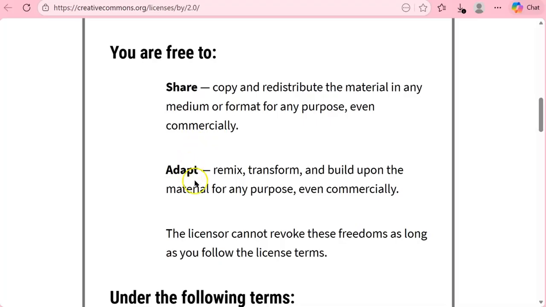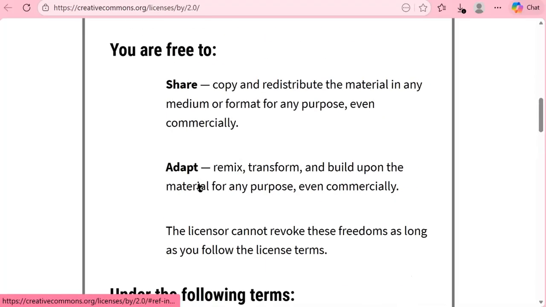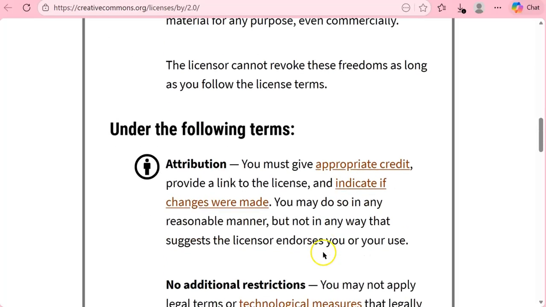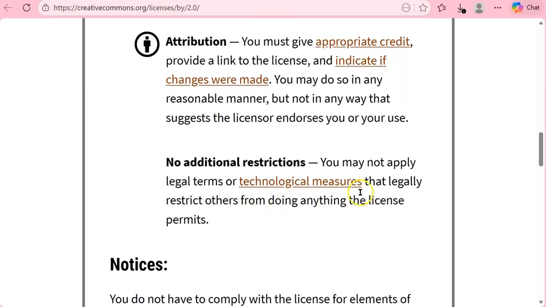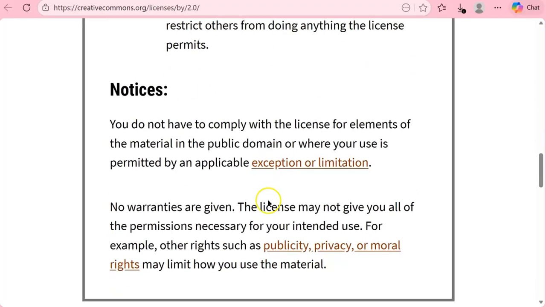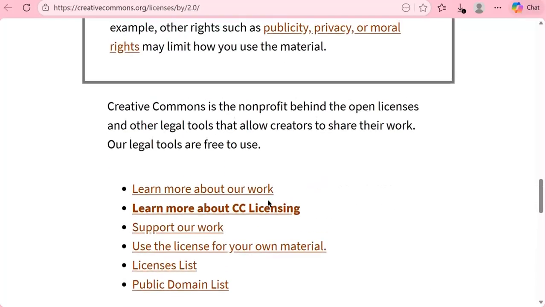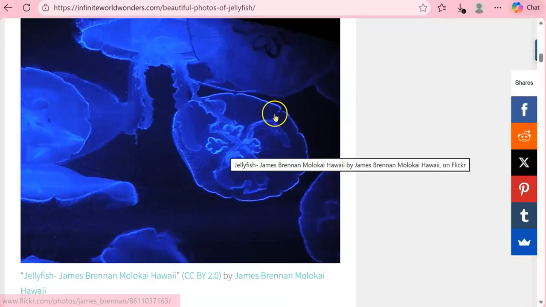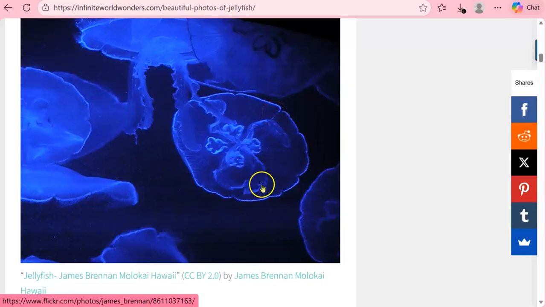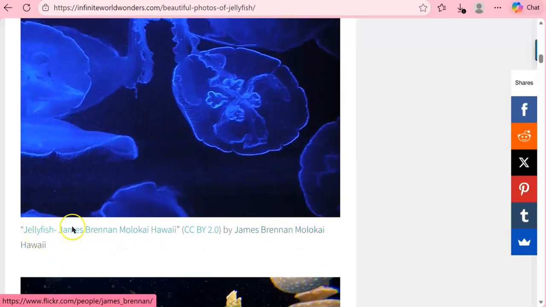So we're free to share, adapt, as long as we follow the license terms. So we must give appropriate credit and provide a link to the license. So we have to cite this photo and the people who made it. There are no additional restrictions. We just have to comply with all these. So that is the Attribution 2.0 generic deed, and that is what's protecting this image right here. So if we wanted to use it, just make sure that we put this full citation there.